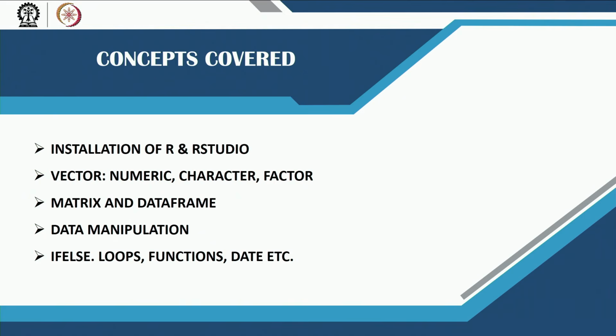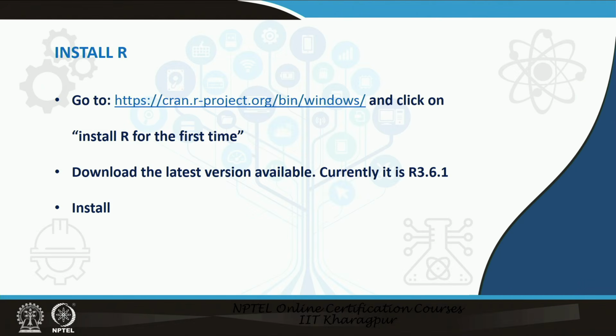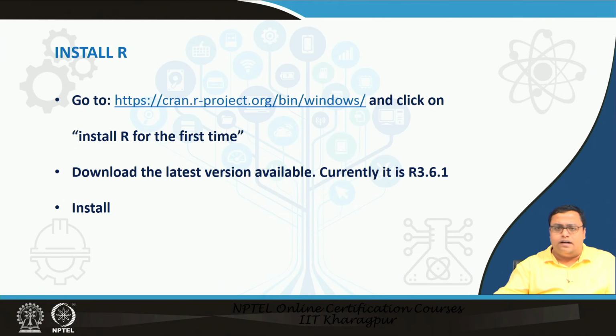Now, installation of R, that is the first job. If you want to install R, you have to go to this particular link. You can also go to Google and search for CRAN R or R download, and it will ultimately lead you to this particular page. I have chosen Windows because I use Windows. If you use some other OS, then you can use the corresponding R software.